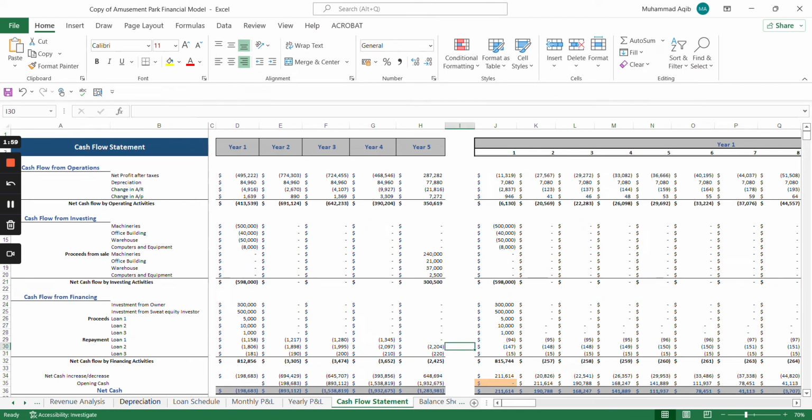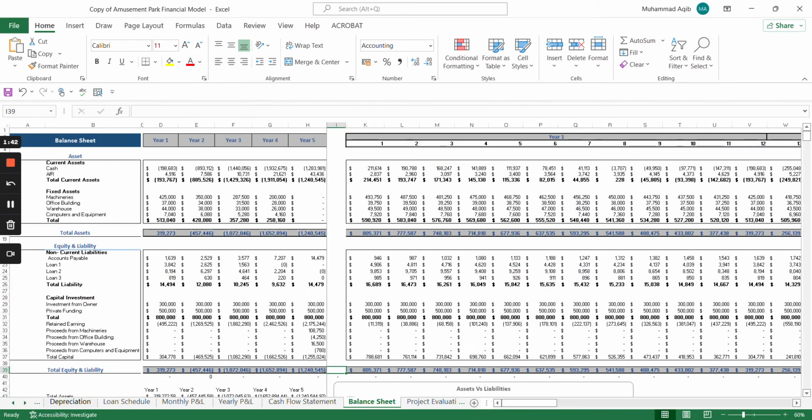The cash flow statement will allow the amusement park to identify the activities generating the most cash for the business. Those activities can be operating, investing, and financing. This will allow the business to prepare the cash flow cycle for future periods as well. Moving on to the balance sheet, this will summarize the amusement park's assets as well as liabilities that they owe over the 5 years period. Furthermore, this will also summarize the capital and equity section for the amusement park.